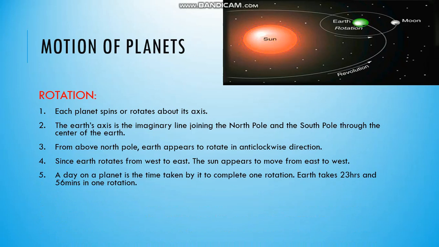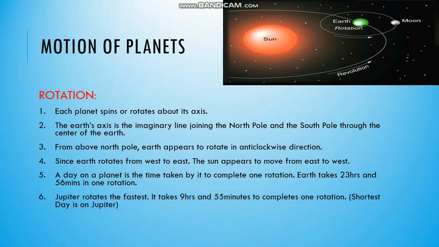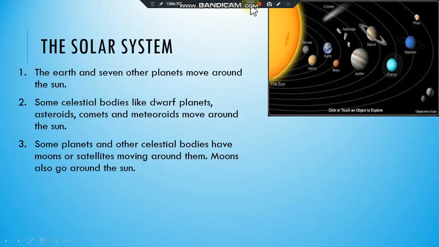A day on a planet is the time taken by it to complete one rotation. Earth takes near about 24 hours, actually 23 hours and 56 minutes in one rotation. Jupiter rotates the fastest. It takes only 9 hours and 55 minutes to complete one rotation. So Jupiter has the shortest day. Then Venus, it takes the longest time for one rotation, that is 243 days.